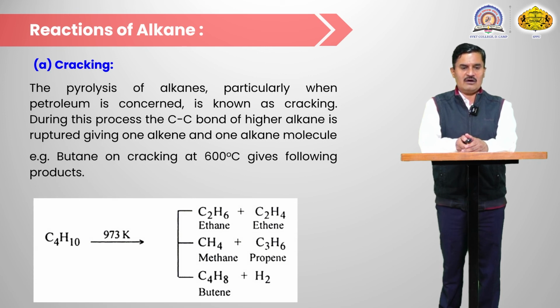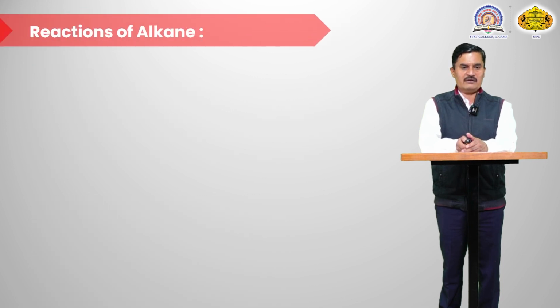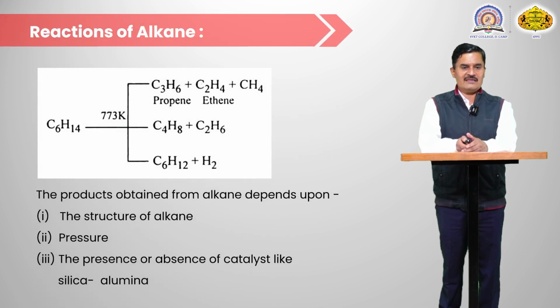So cracking of butane gives ethane plus ethene, methane plus propene, or butene plus H2. So all these three possibilities, meaning the breaking of a C-C bond or maybe a C-H bond. So cracking gives alkane plus alkene, so higher members convert into lower members. Another example, C6H14,